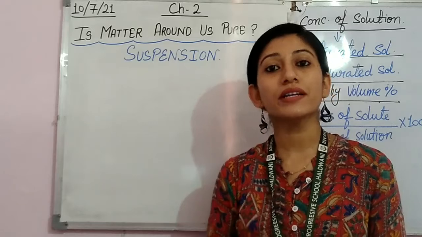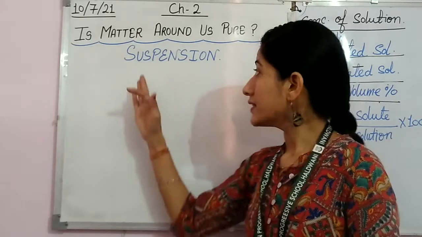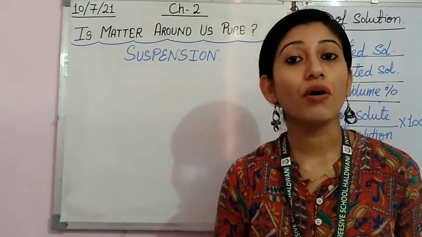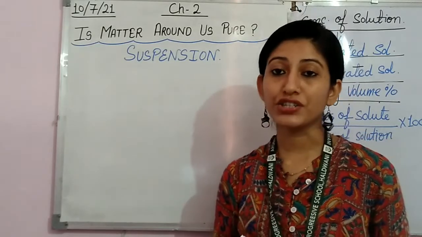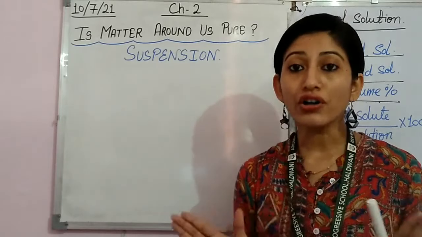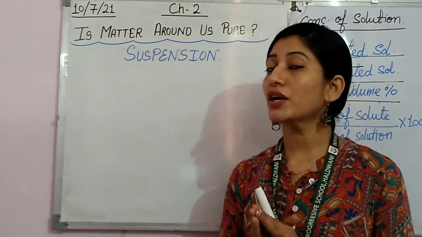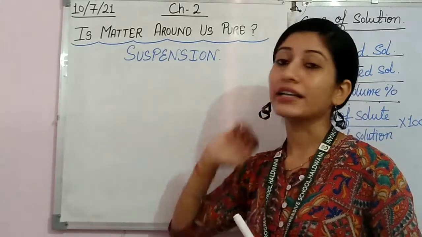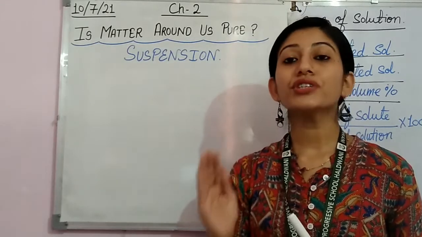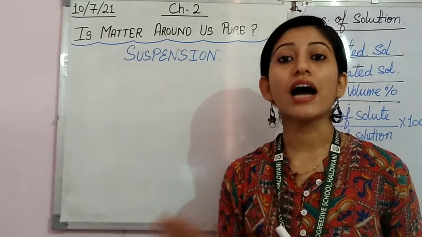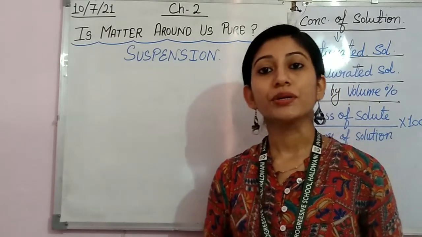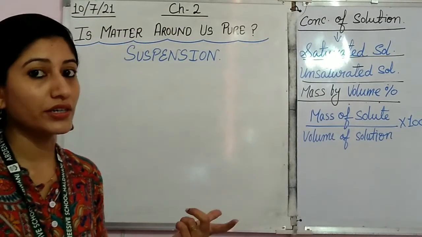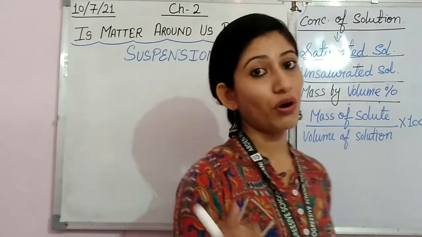So actually, what happens in a suspension? See, beta, in a suspension the particles are not uniformly distributed. Particles are not evenly distributed. That's why we say that suspensions are examples of heterogeneous mixtures where particles are not uniformly distributed, and the examples are the mixture of chalk powder and water, and the mixture of sand and water.